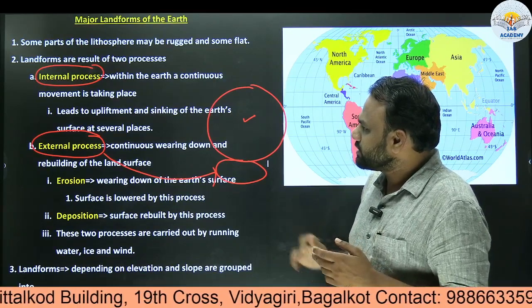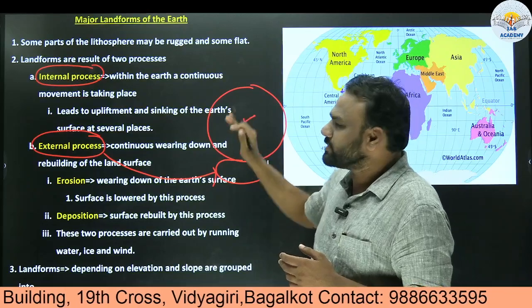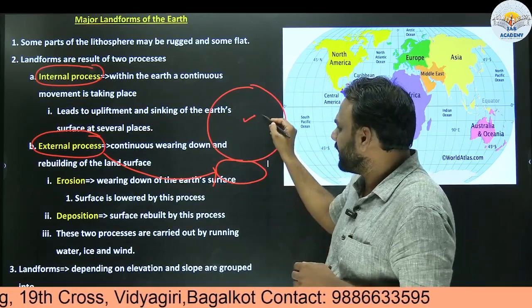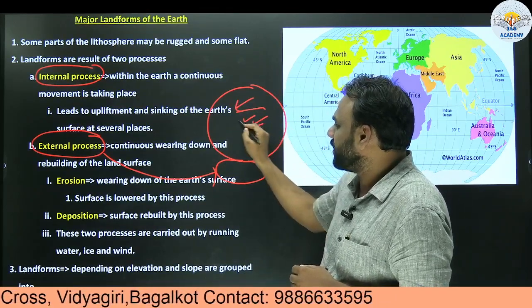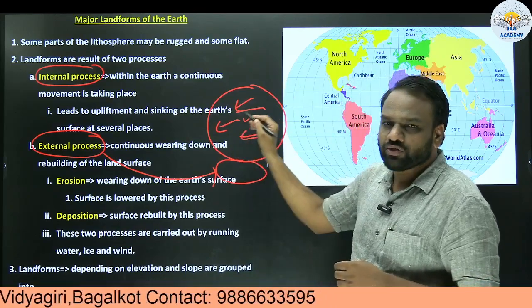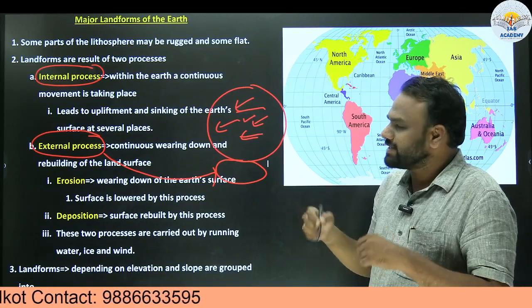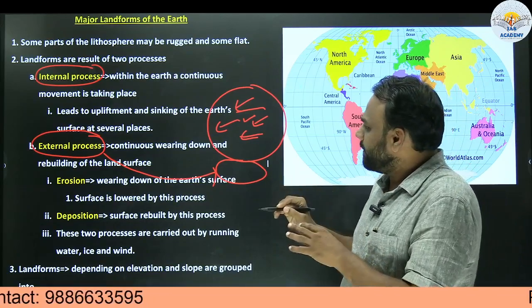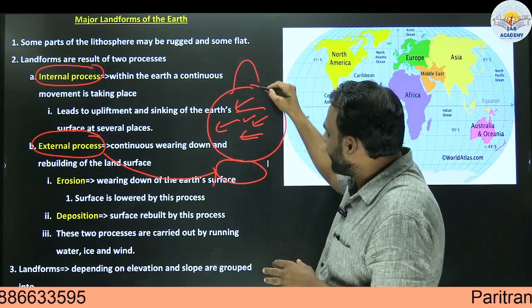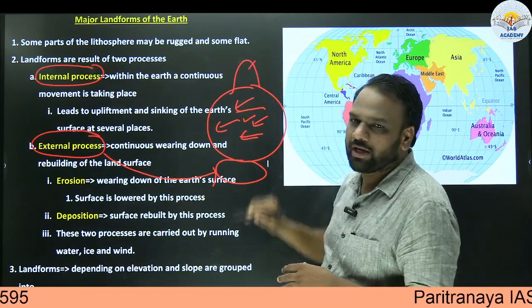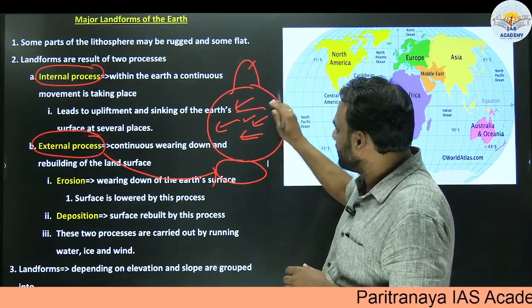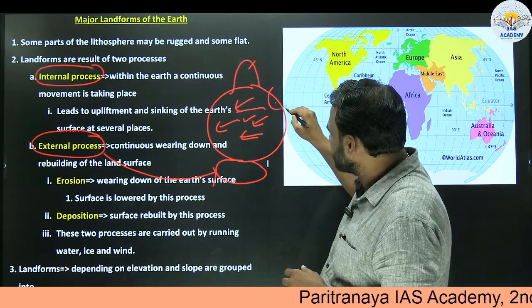So what are the internal processes? Within this earth, there will be continuous movement taking place, but we cannot see it. Because of the internal movement, what happens? It leads to upliftment and sinking. At some point of earth, there will be some upliftment, so probably it will become a mountain or a hill. And at some other place there will be sinking, so earth will sink.